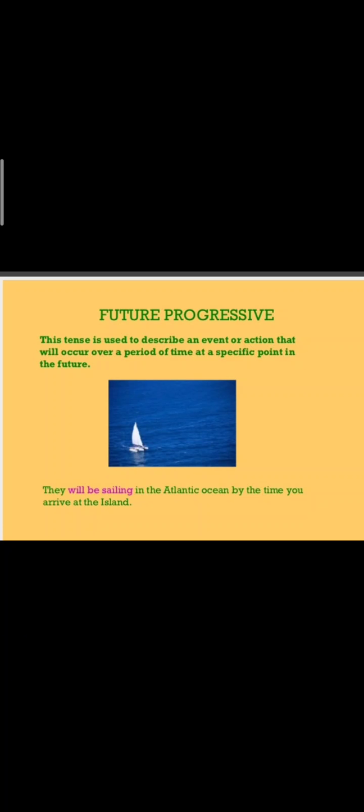For negative sentences, we will use not. They will not be sailing in the Atlantic Ocean by the time you arrive at the island. And the same sentence we can change into interrogative. Will they be sailing in the Atlantic Ocean by the time you arrive at the island? So the structure will be will plus subject plus be plus verb first form plus ing plus object.